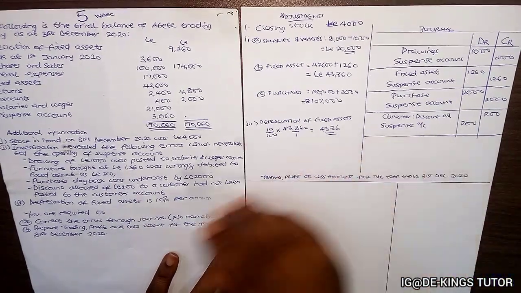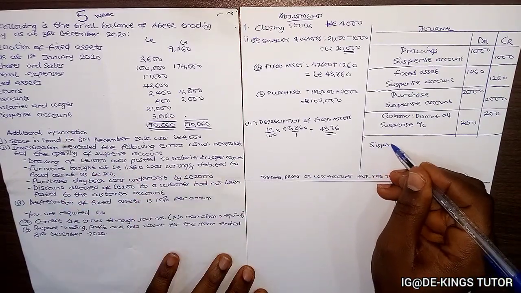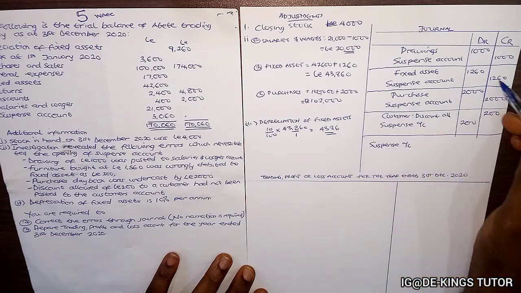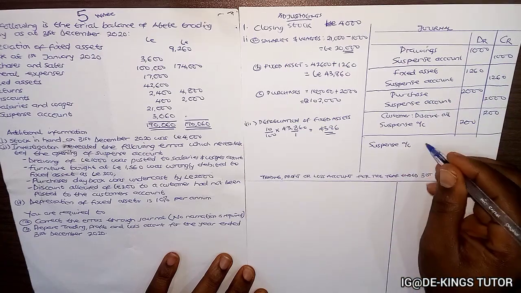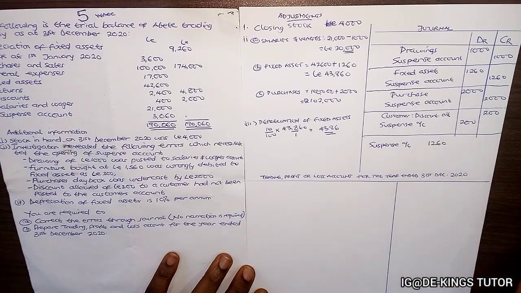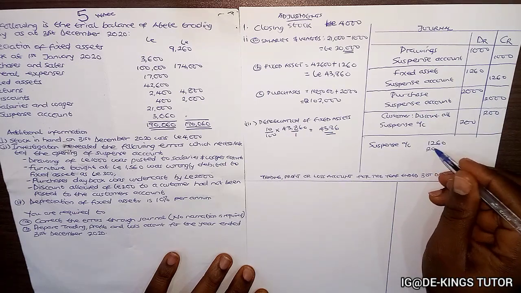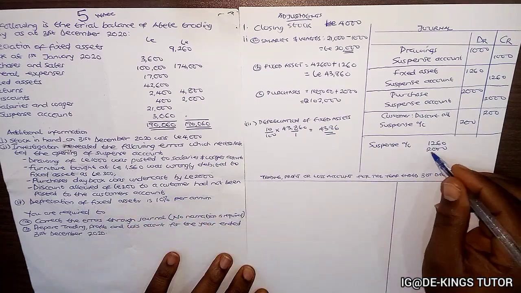Undercast will affect the total because it's not the actual value. So now let me show you how they got this 3060. From here, the suspense account, we have 1260 here, because that is what affects. This one doesn't affect the totals. So this other one, 2000, is a purchase undercast affected.